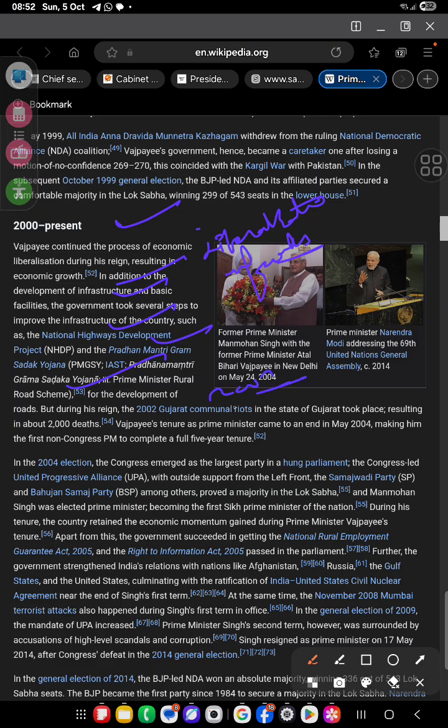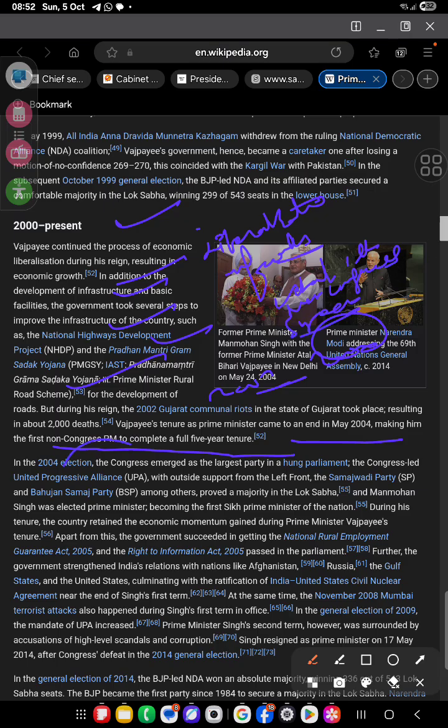In 2002, the Gujarat communal riots took place, resulting in around 2000 deaths in Gujarat. Vajpayee's tenure as prime minister came to an end in May 2004, making him the first non-Congress PM to complete a 5-year tenure. So Atal Bihari Vajpayee was the first non-Congress PM, and he completed a 5-year tenure.